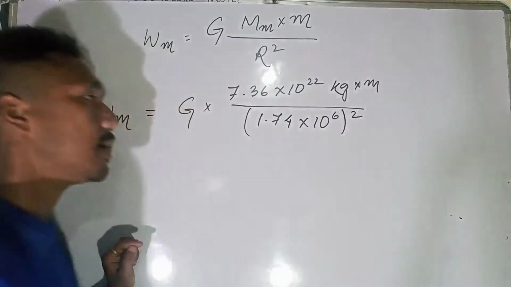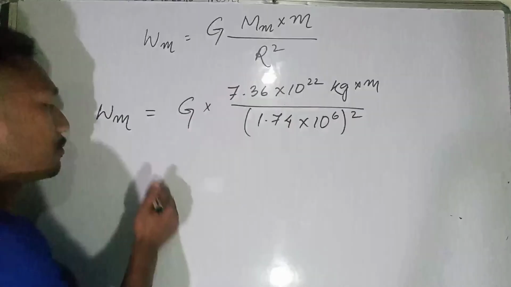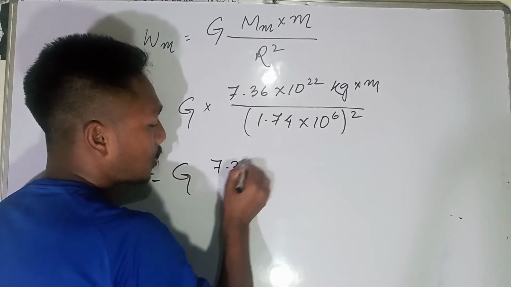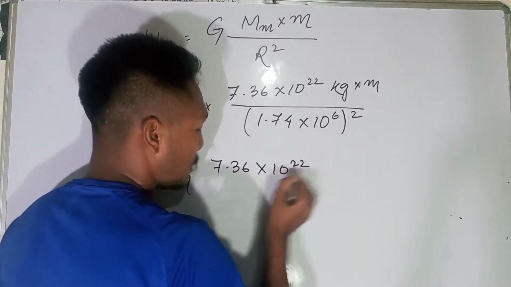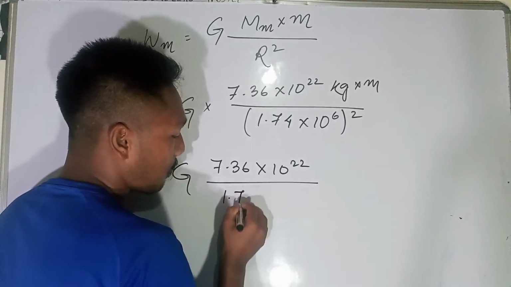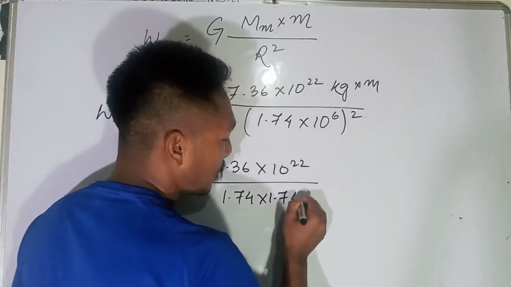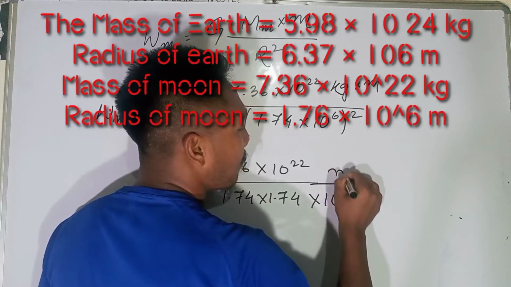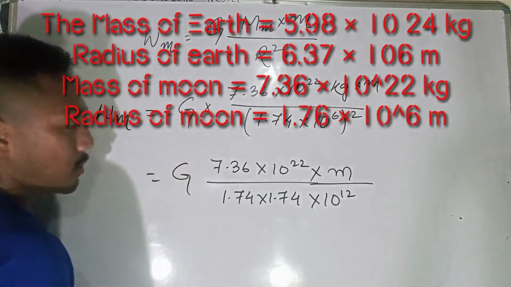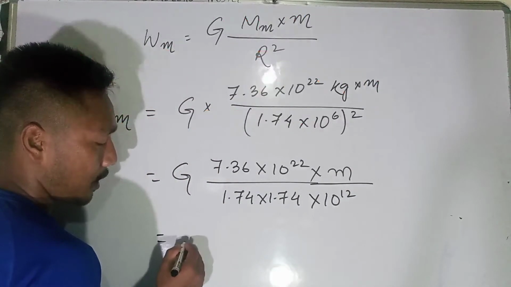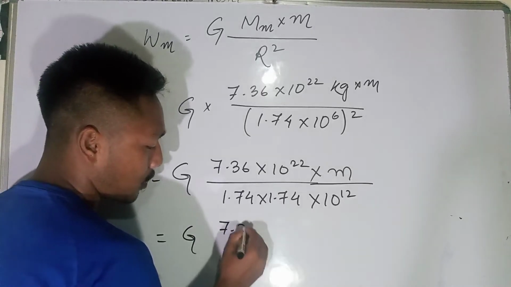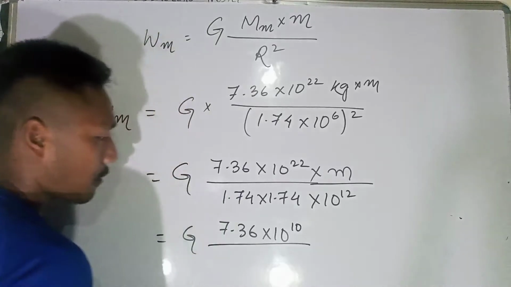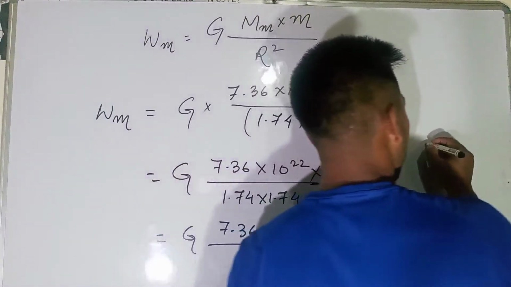So this is what we are getting for the mass of an object. If you calculate this, it will be G into 7.36 into 10 to the power 22 divided by 1.74 into 1.74 into 10 to the power 12, into m. If I calculate this, it will be nearly G into 7.36 into 10 to the power 10 divided by 1.74. Let's calculate this.